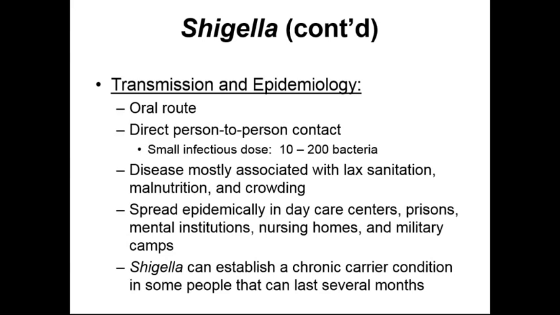So if we look at daycare centers, prisons, nursing homes, military camps, all these areas where people come in close contact with each other are going to be prone to spreading the Shigella bacterium. Shigella can be established as a chronic carrier state in some patients that will last for several months. This condition will sometimes have some mild symptoms associated with it and sometimes can even be asymptomatic.